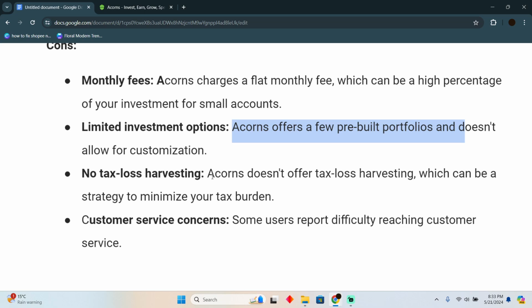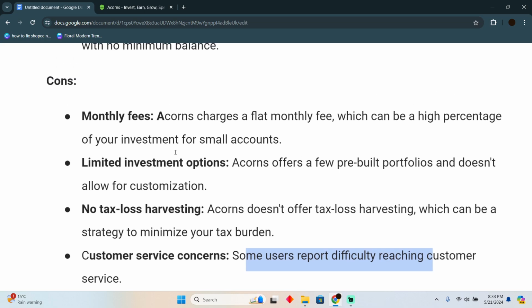Now, no tax loss harvesting. Acorns doesn't offer tax loss harvesting, which can be a strategy to minimize your tax burden. Customer service concerns. Some users report difficulty reaching customer service. Now, these were the cons as well.